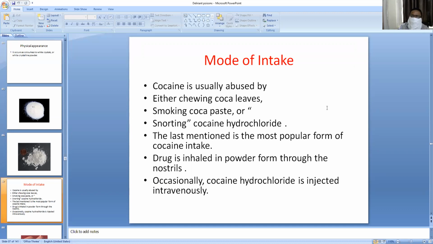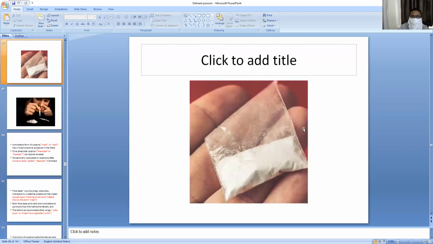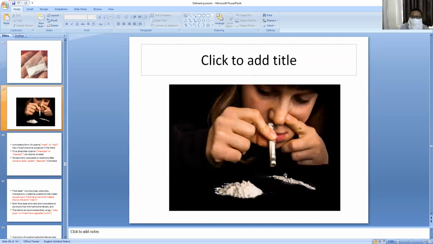Occasionally cocaine chloride is injected intravenously. So this is the cocaine powder. So this is how to inhale this cocaine powder. So observe these techniques.